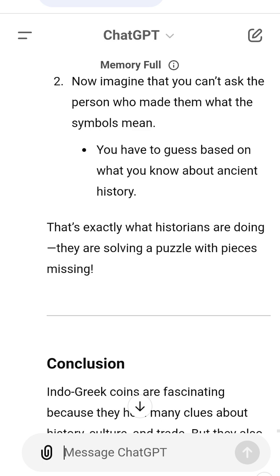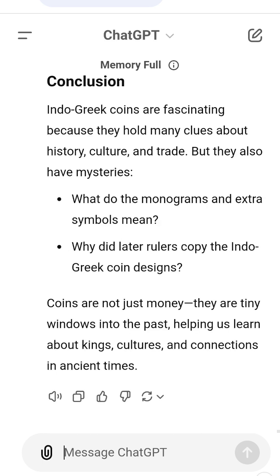Conclusion. Indo-Greek coins are fascinating because they hold many clues about history, culture, and trade. But they also have mysteries. What do the monograms and extra symbols mean? Why did later rulers copy the Indo-Greek coin designs? Coins are not just money. They are tiny windows into the past, helping us learn about kings, cultures, and connections in ancient times.